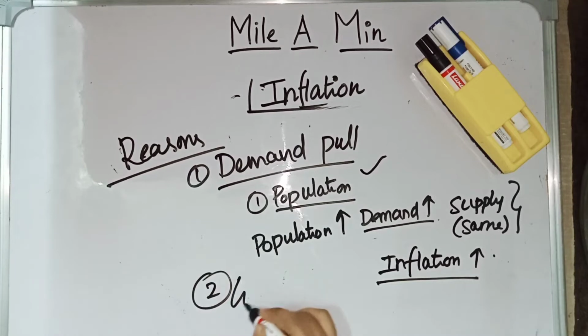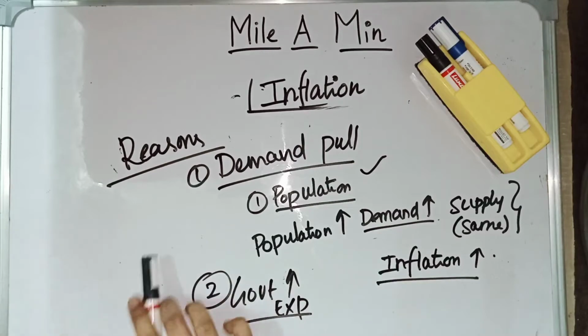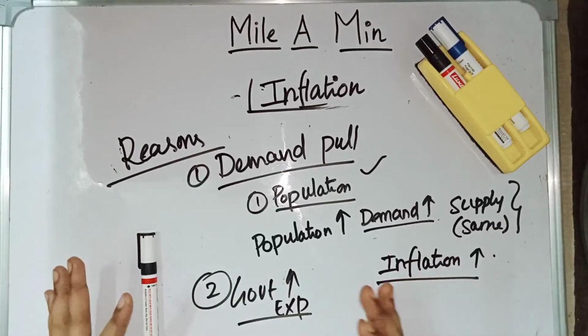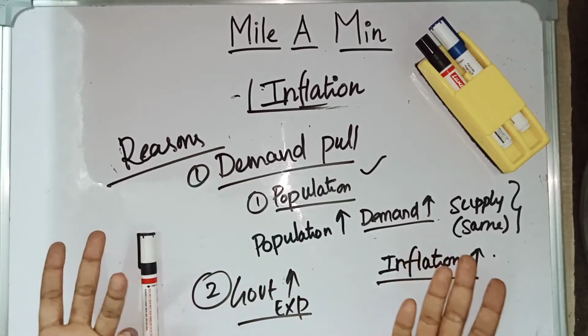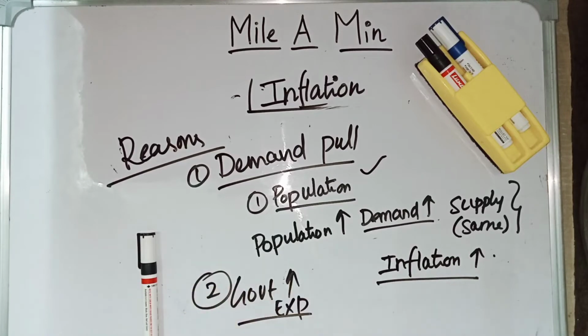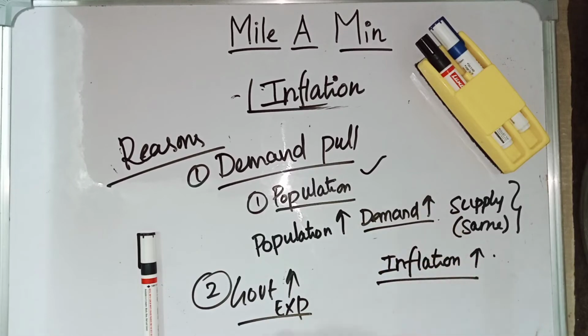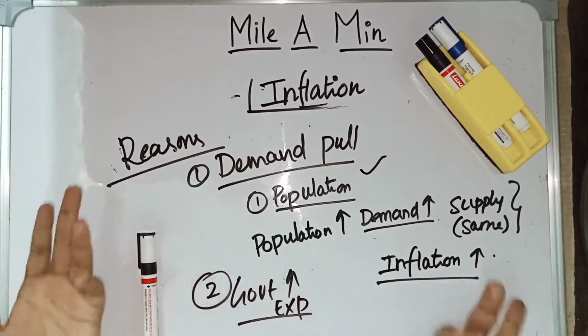Second, government increases expenditure. If the government increases expenditure, it will also lead to inflation. Say the government has many schemes and is introducing many infrastructure development programs, building roads and dams. Because of all these things, people will get more employment. Because of the high employment, the money supply in the market will increase. Because of the high money supply, this will lead to inflation, because if there is more money supply in the market, the value of money will be reduced. If the value of money is reduced, then the price of commodities will increase, right?